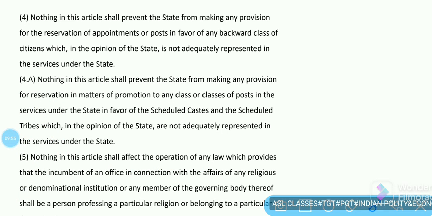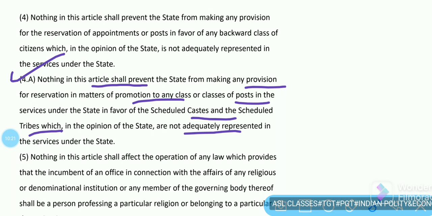This is Article 16, Clause 4, Subclause A, that nothing in this article shall prevent the state from making any provision for reservations in matters of promotions to any class or classes of posts in the services under the state in favor of the Scheduled Castes and Scheduled Tribes, which in the opinion of the state are not adequately represented in the services under the state.